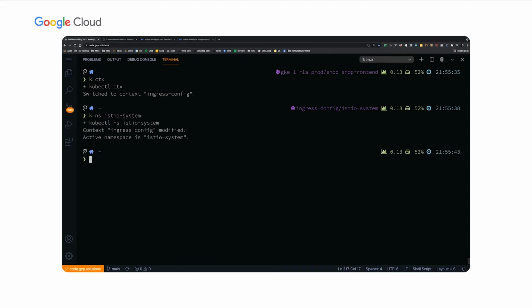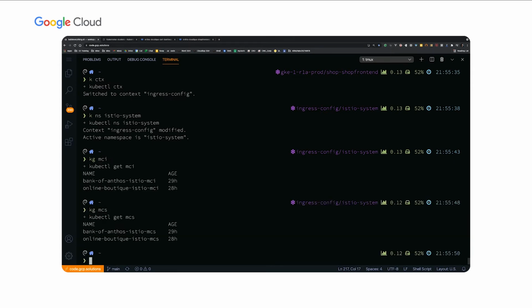Inside of the Istio system namespace, I have two resources. I have a multi-cluster ingress resource, and I also have a multi-cluster service resource. And I have multiple applications, and that's why you see a couple of these. So the multi-cluster ingress resource corresponds to an ingress resource, and a multi-cluster service resource corresponds to a service resource, just like you would normally configure an ingress and a service. So let's take a closer look at each of these.